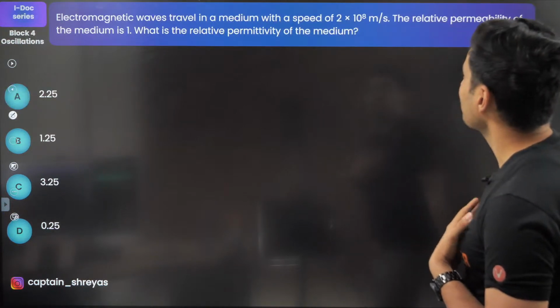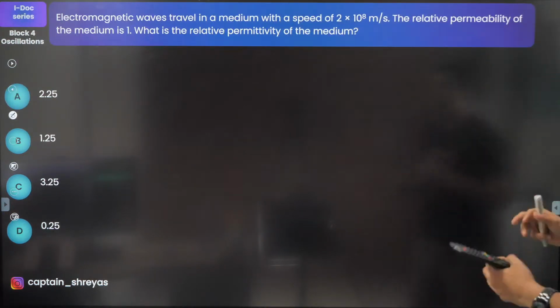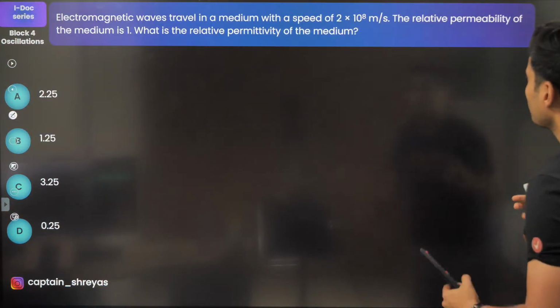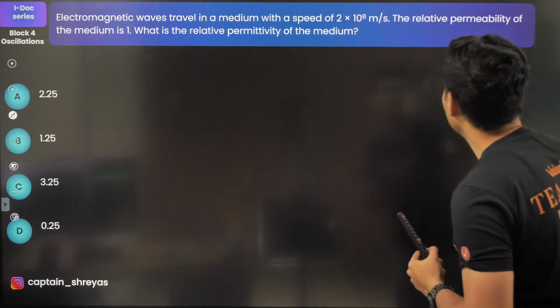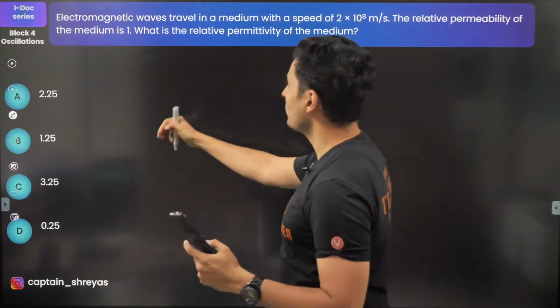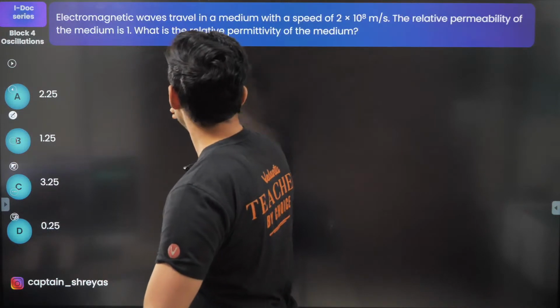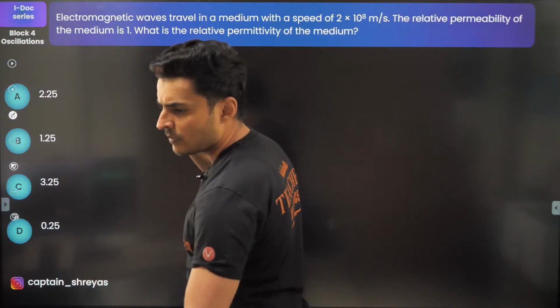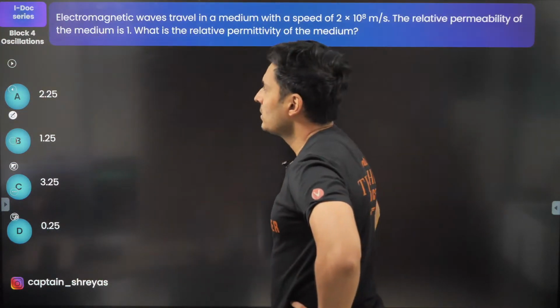Moving on to the next one. Okay. Electromagnetic wave travels in a medium with a speed of 2 into 10 to the power 8. Relative permeability of the medium is 1. What is the relative permittivity of the medium? Interesting. How do we do this? Okay.